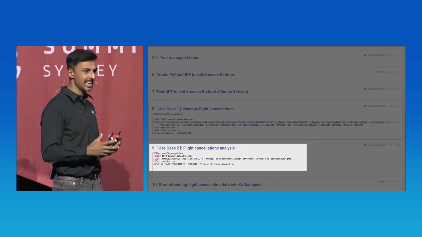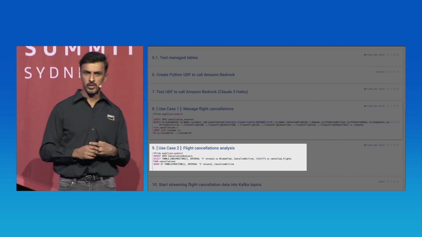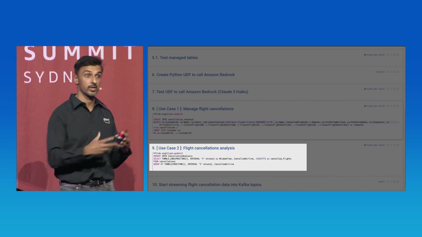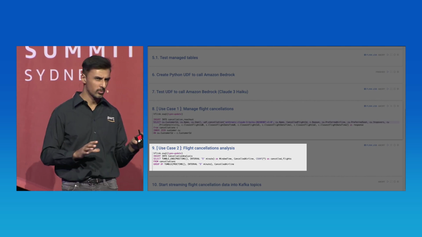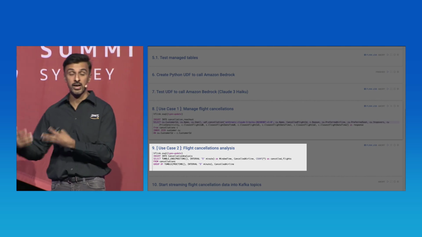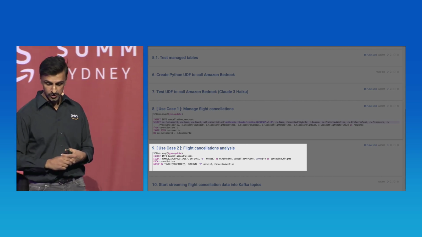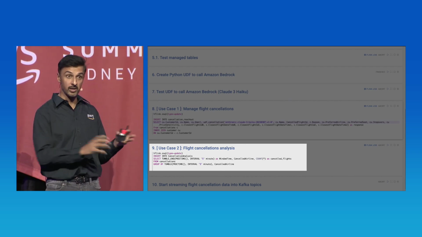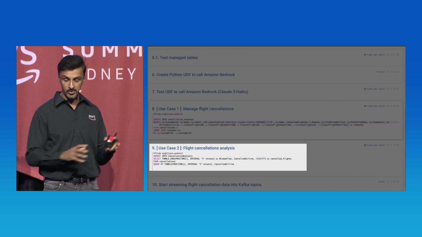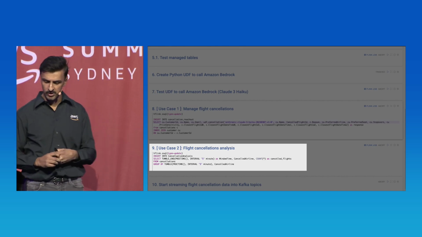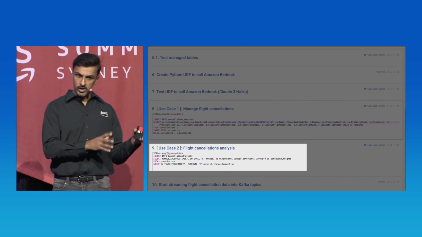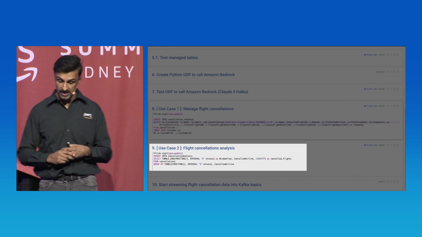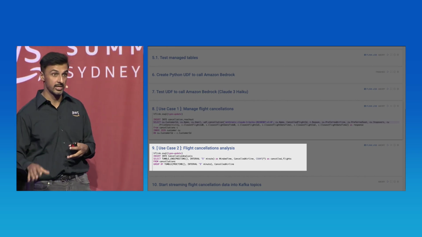The second one is cancellation analysis. What we're looking at here is we want to count how many cancellations there are for every airline to figure out which ones are more reliable and less reliable, so we can help our customers with their expectations. So here, we're going to build out a tumbling window, a 5-minute tumbling window for this demo purpose, but it might be longer if you build this out in production. We're going to count how many cancellations there are, group by airlines, and insert this into the cancellation analysis table.